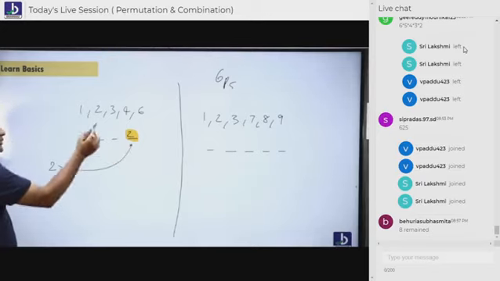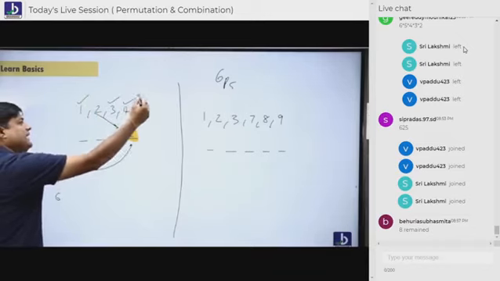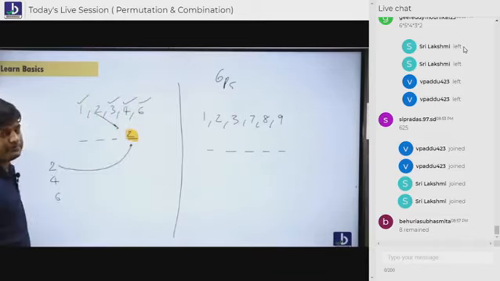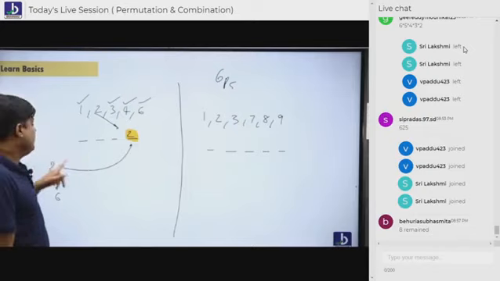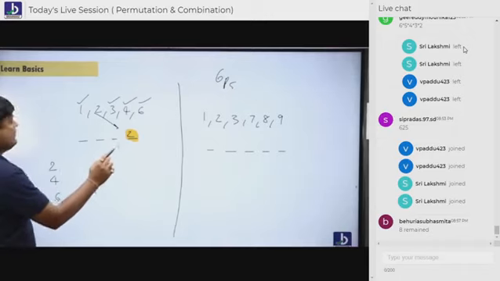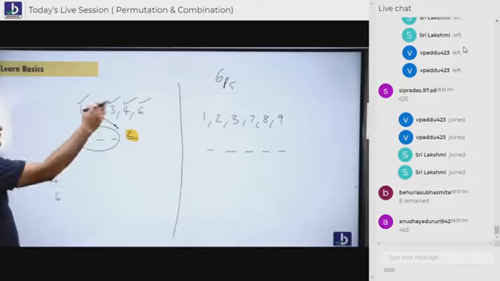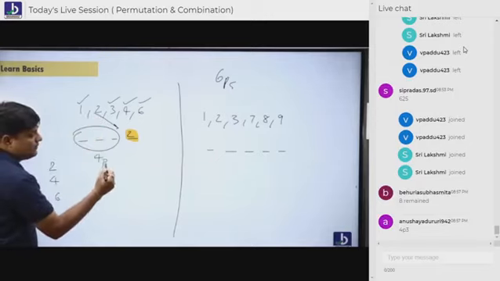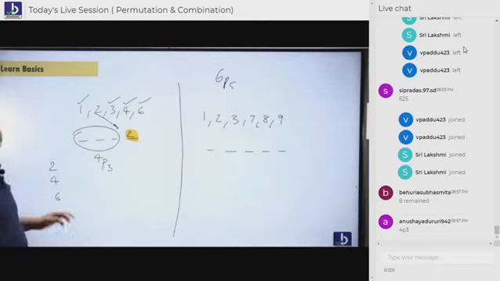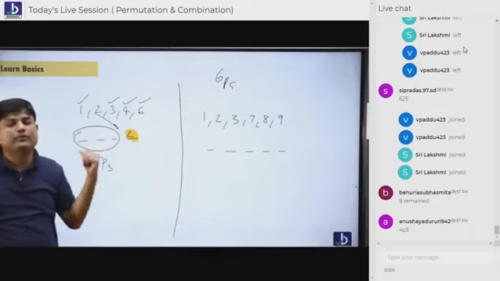You tell me, suppose 2 is sitting here, how many people are still standing? 4 people are still standing. In these 4 people, how many places are there for them? Not 4 places. There are only 3 places for that. So for these 4 people, 3 places are there. What do you put? 4p3. 4 people, 3 places, 4p3.